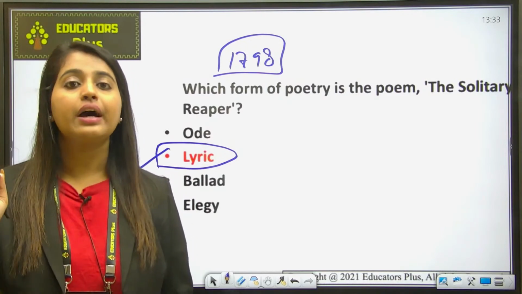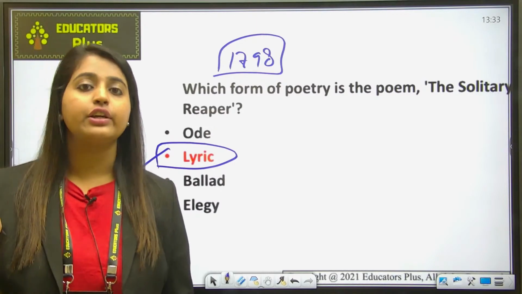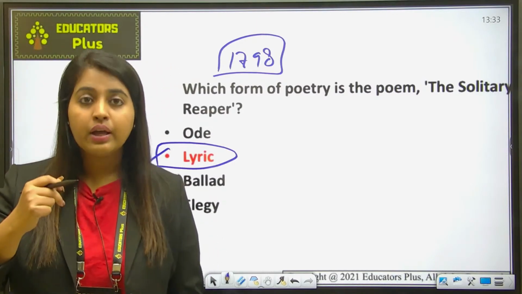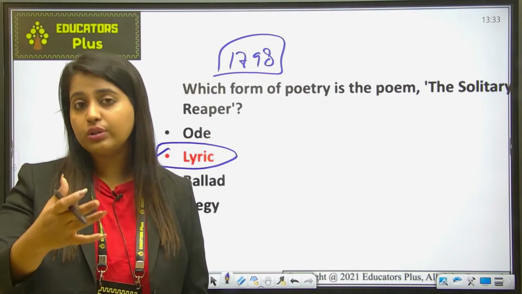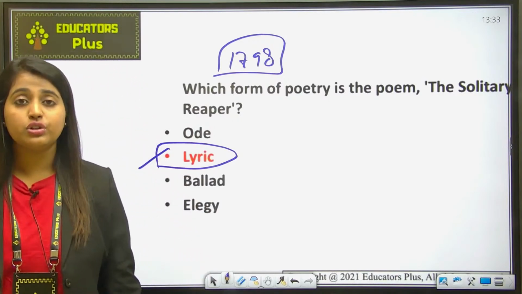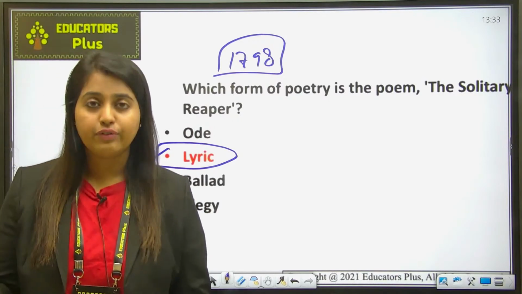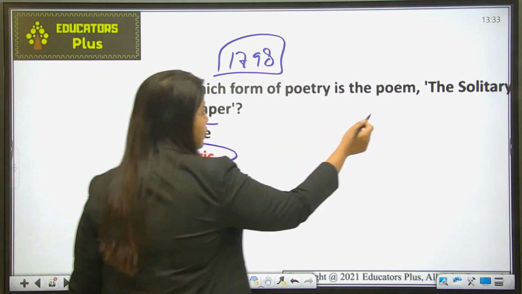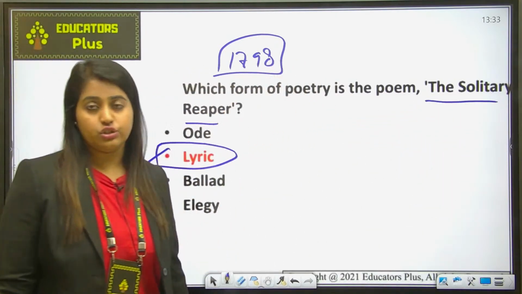The lone harvester represents the often ignored beauty of nature, because people are attracted towards the song, maybe to the nature, not to the particular maiden and what she is doing. As we move in nature, we ignore some things of nature. So this ignored part was the Solitary Reaper. She was a representation of the ignored beauty of nature. Fine.